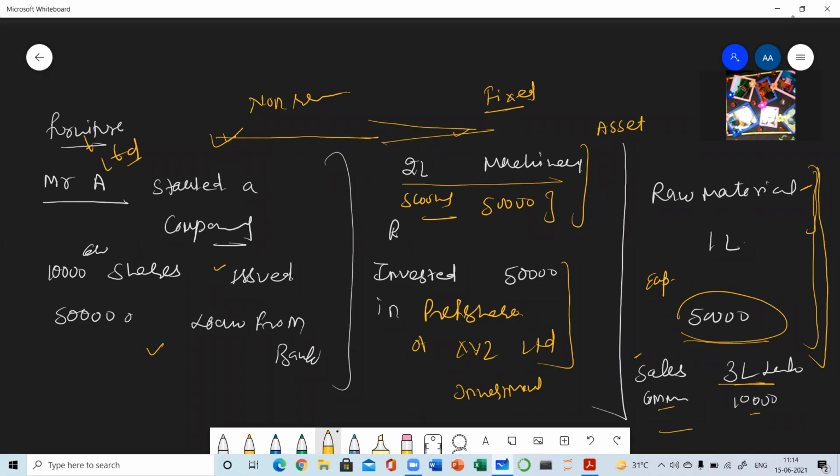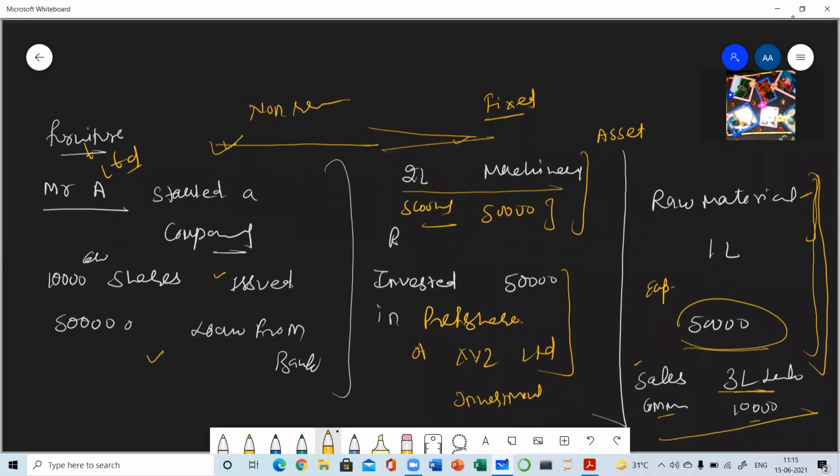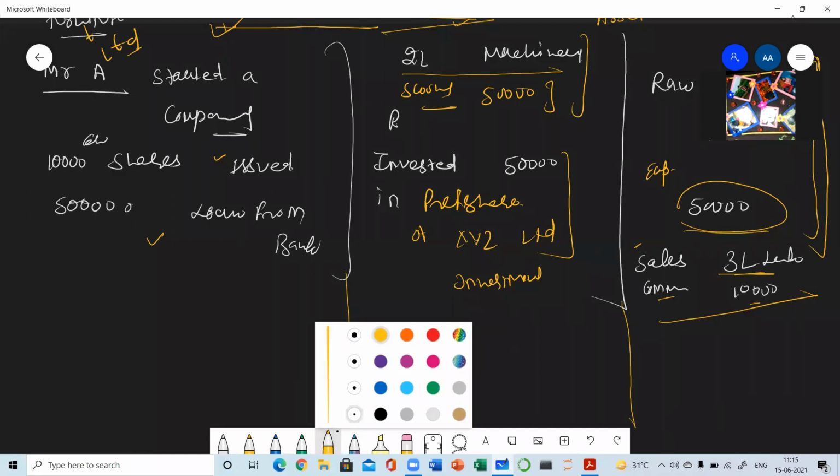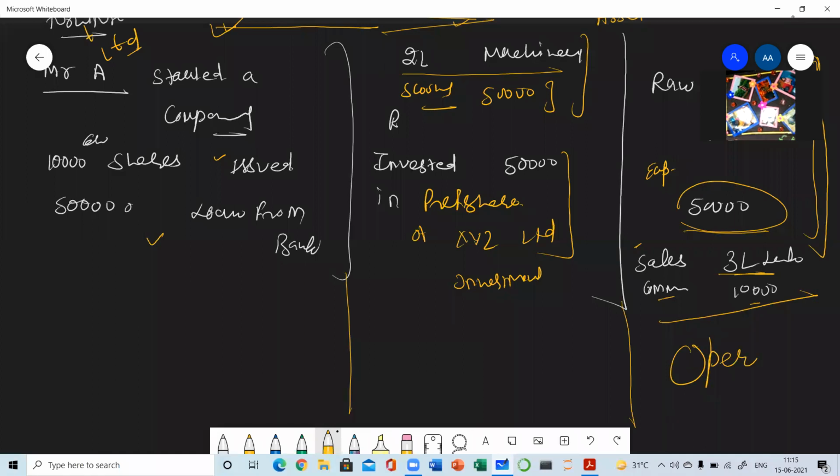The activities which he is doing on regular basis and which are in relation to his main business activity are known as operating activities. Operating activities are the principal revenue generating activities, and which are performed on daily basis, on regular basis.